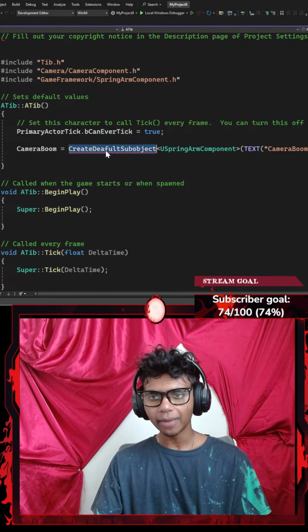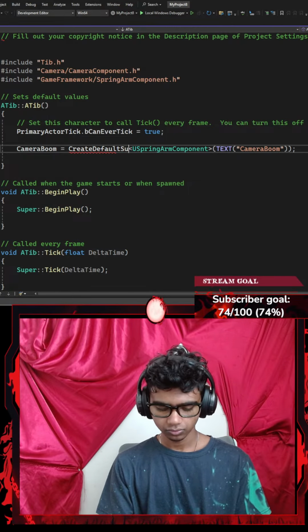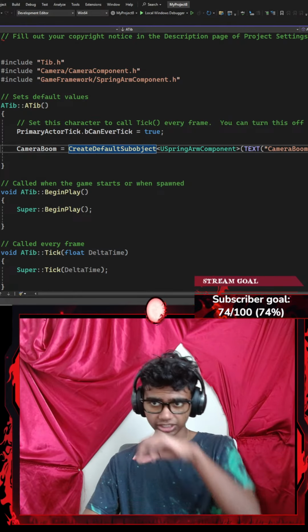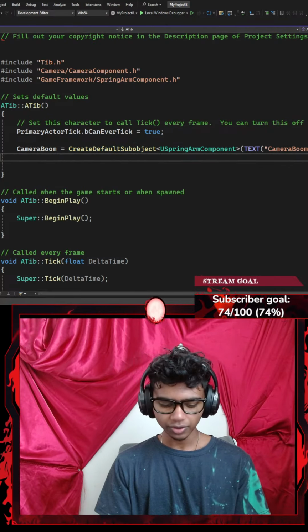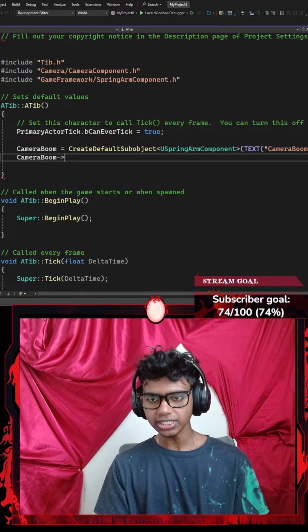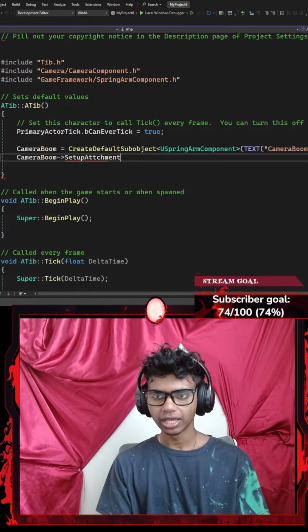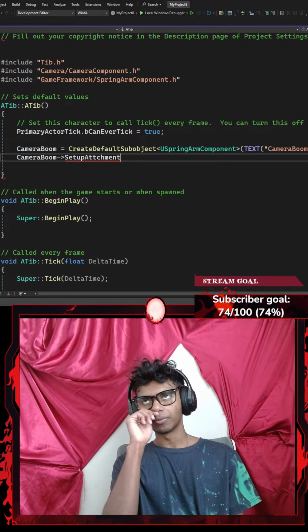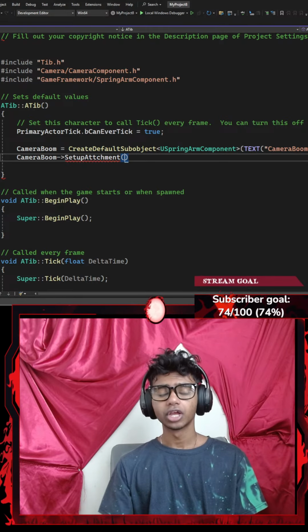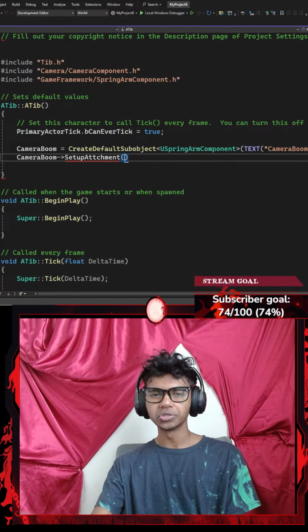Now, once I'm done with that, I'm gonna fix my typo. Excuse me, guys. There we go. Once I'm done with that as well, I'm gonna point my camera boom towards, maybe, setup attachment. These are the things you will be familiar with if you worked with blueprints or real coding in Visual Studio using Unreal Engine.